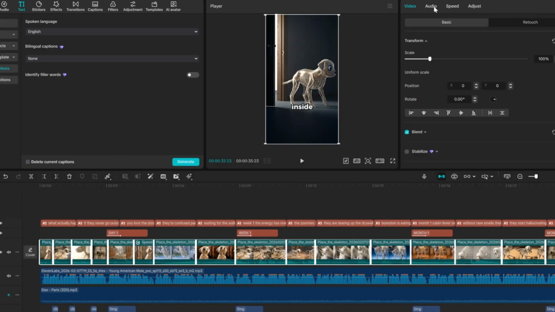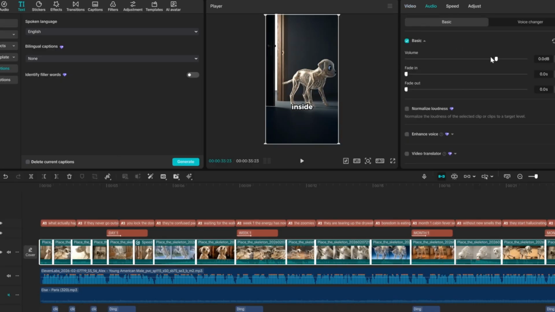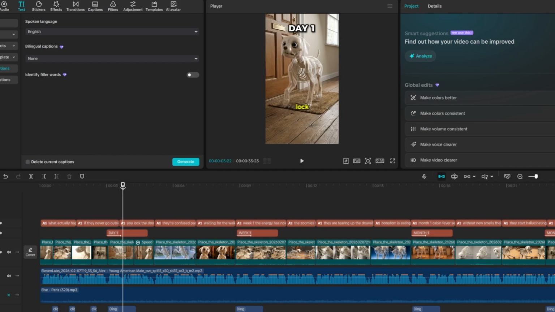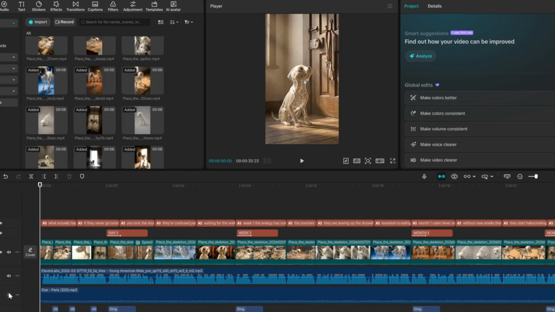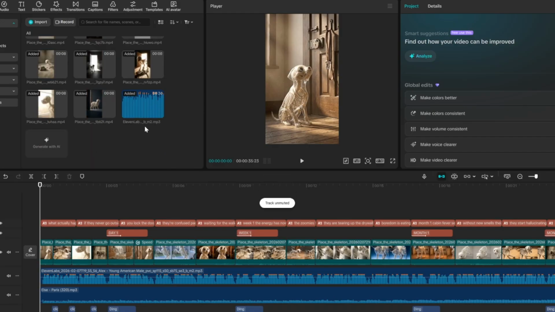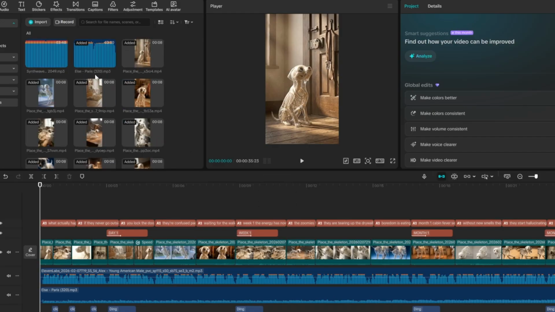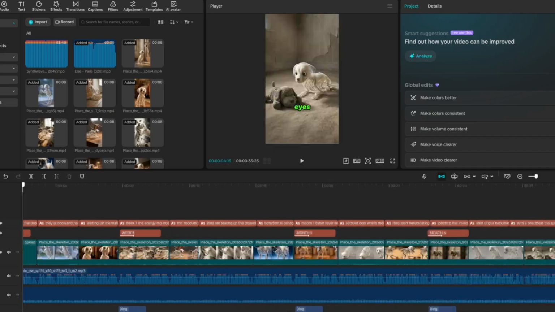When you're done, you have to mute or lower the volume of the clips. So you select all the clips, go to volume, audio, and lower it down. Now we have to add background music. For that, I use one called Els Paris. You can just search for it and download it, or I'll put it in the Telegram group.